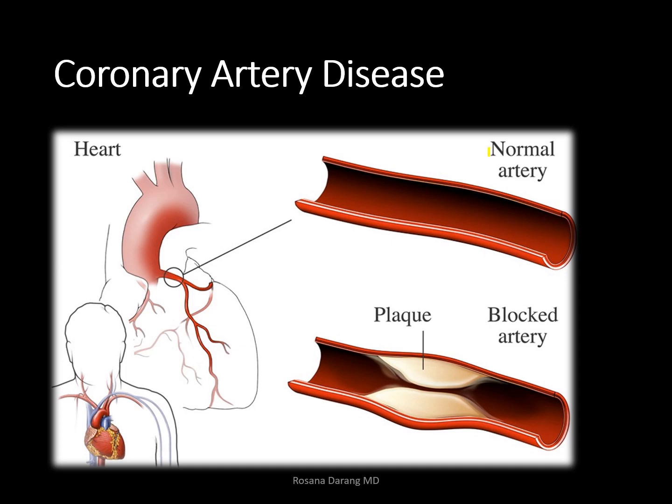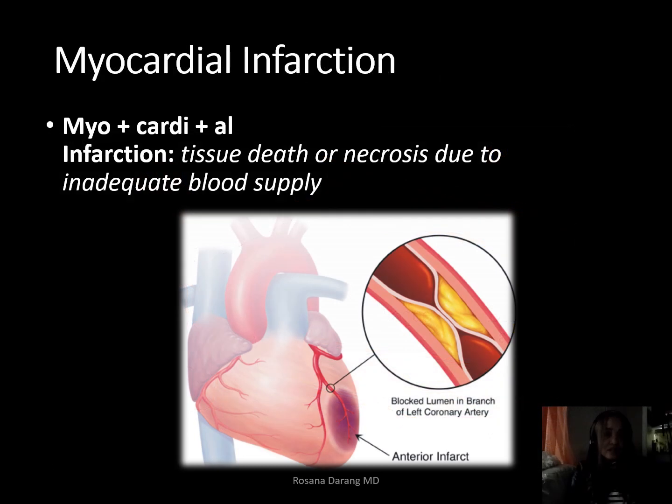You see here a normal artery, which will have very good blood flow, and then we have here a blocked artery. So this is what we call coronary artery disease. CAD, or coronary artery disease, can cause myocardial infarction, also known as a heart attack. So if we dissect that medical term, myo is the combining form which means muscle, cardi is heart, and al is a noun ending or an adjective ending.